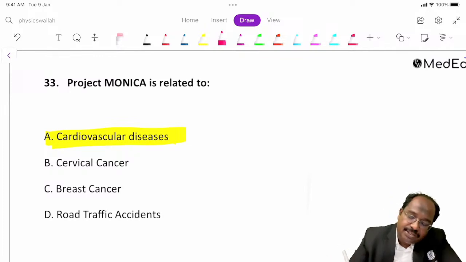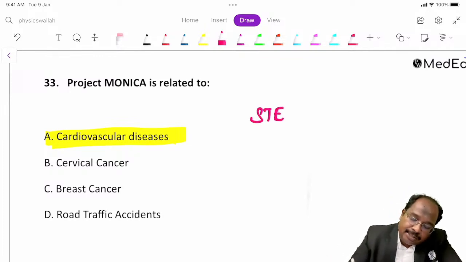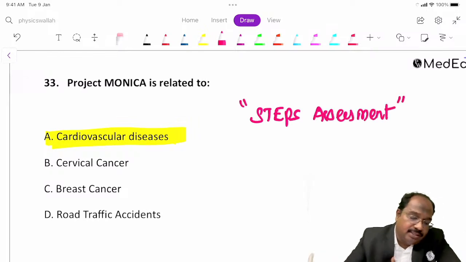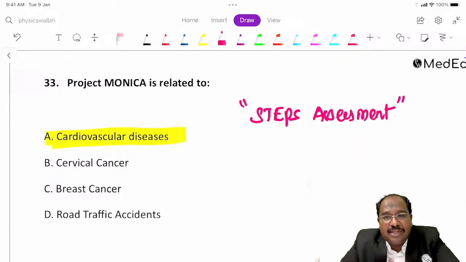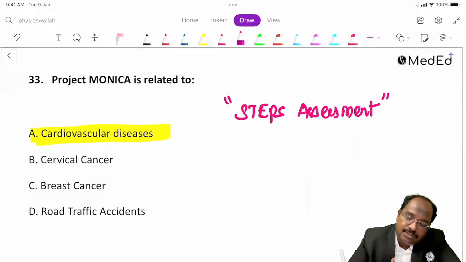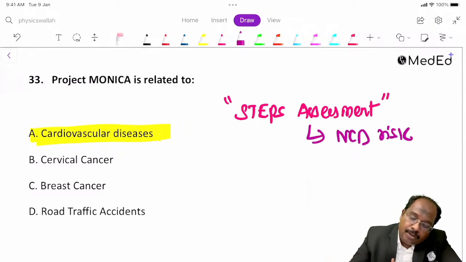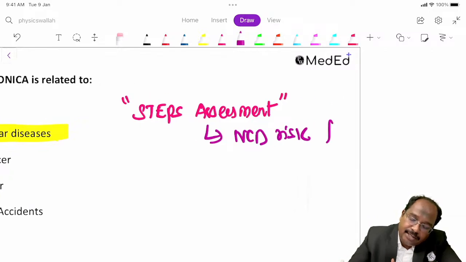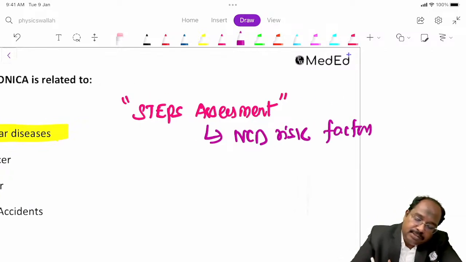Last year we had a question: STEPS assessment is done for what? Last year this was the question. STEPS assessment has 3 steps. This is done for NCD risk factors.